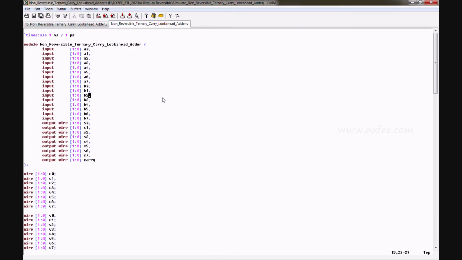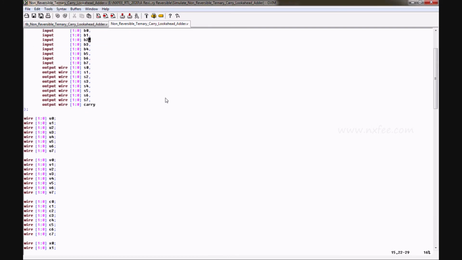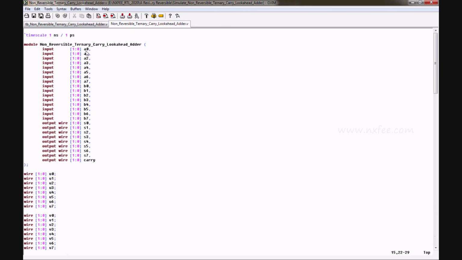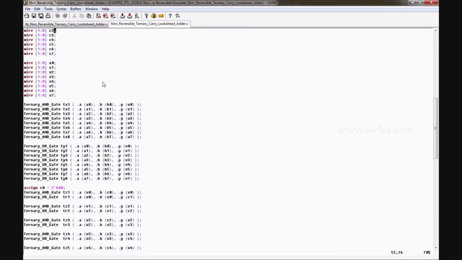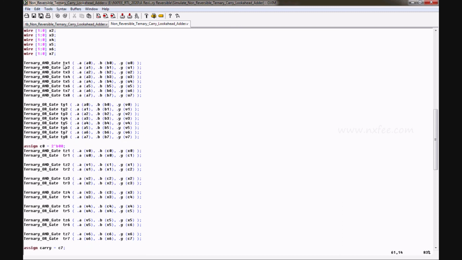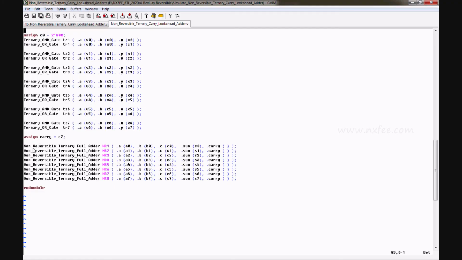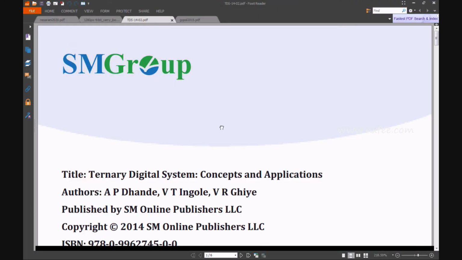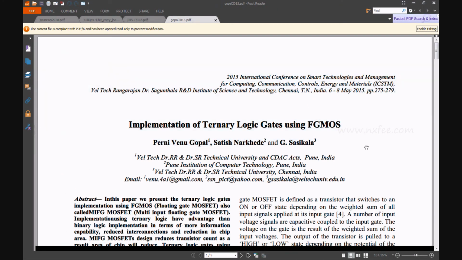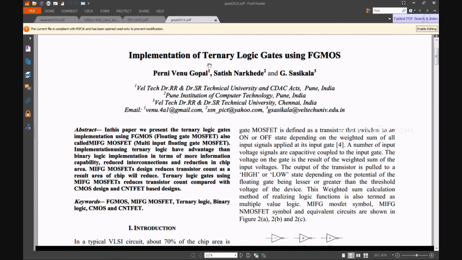This is a non-reversible ternary carry lookahead adder. Here we give inputs A0, A1, A2, A3 up to A7 and B0 to B7, and outputs S0 to S7. All these bits go into ternary AND gate operations, ternary OR gate operations and reversible and non-reversible ternary full adders. We took as reference for the ternary OR gate and AND gate the paper on implementation of ternary logic gates using FGMOS.